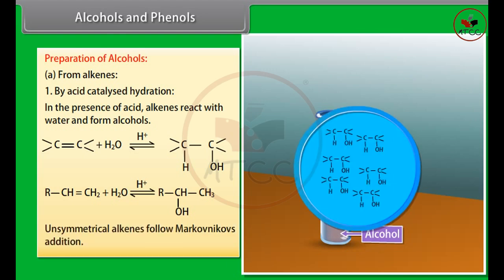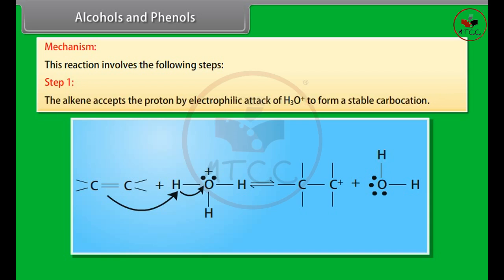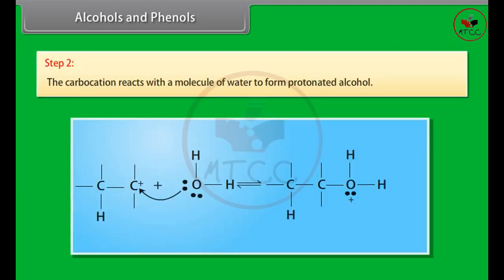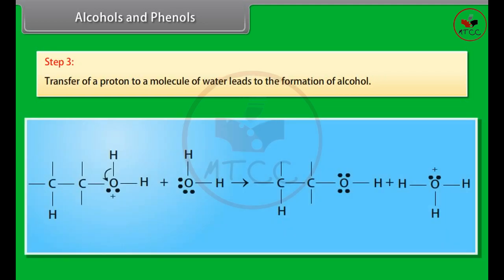Unsymmetrical alkenes follow Markovnikov's addition. Mechanism: this reaction involves the following steps. Step 1: the alkene accepts the proton by electrophilic attack of hydronium ion to form a stable carbocation. Step 2: the carbocation reacts with a molecule of water to form protonated alcohol. Step 3: transfer of a proton to a molecule of water leads to the formation of alcohol.